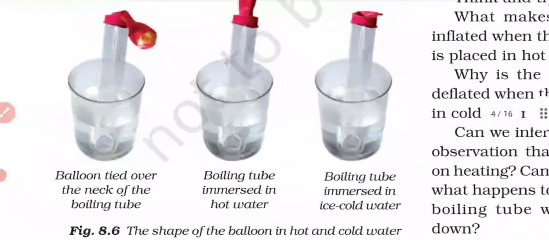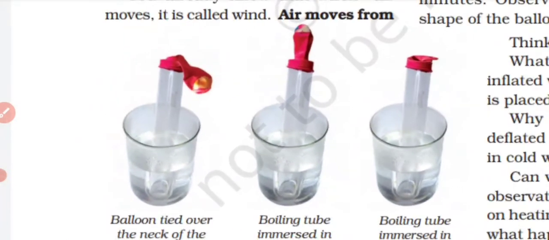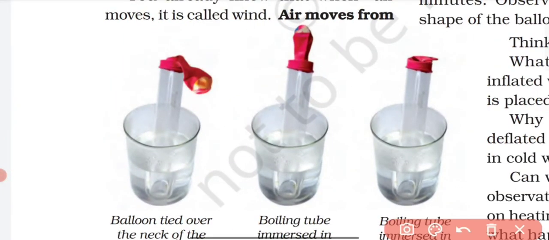In this, we need a test tube, a beaker, and a balloon. First of all, we have to fix the balloon on the boiling tube. This is not a test tube, it is a big test tube that we call the boiling tube. We boil things in this tube, that is why it is a boiling tube. So we fix a balloon on this boiling tube, and we take a beaker with boiled water in it.